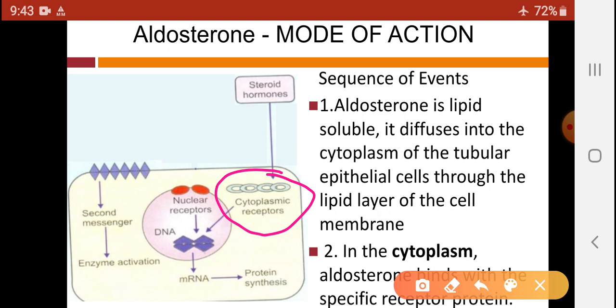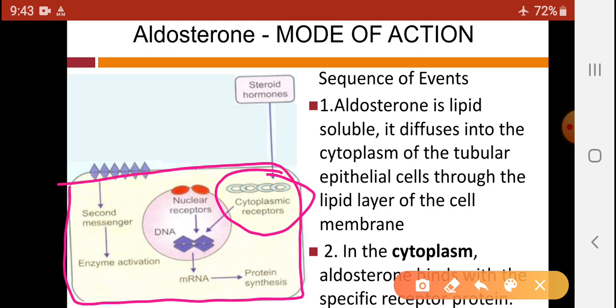Aldosterone is lipid soluble and it diffuses into the cytoplasm of the tubular epithelial cells through the lipid layer of the cell membrane. For this aldosterone, this cell is of the renal tubule part, or we can say a tubular epithelial cell, because aldosterone has its main site of action in the tubular portion of the kidney, nephron.